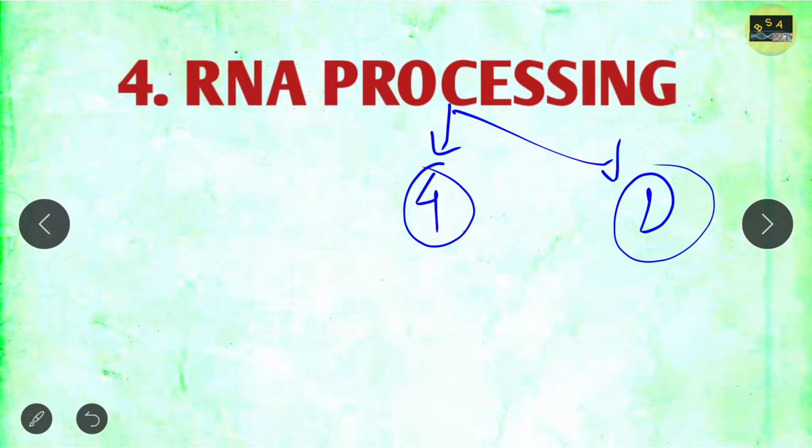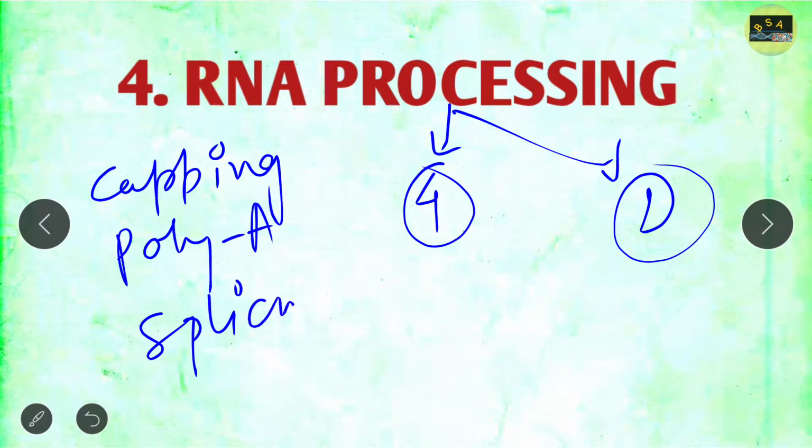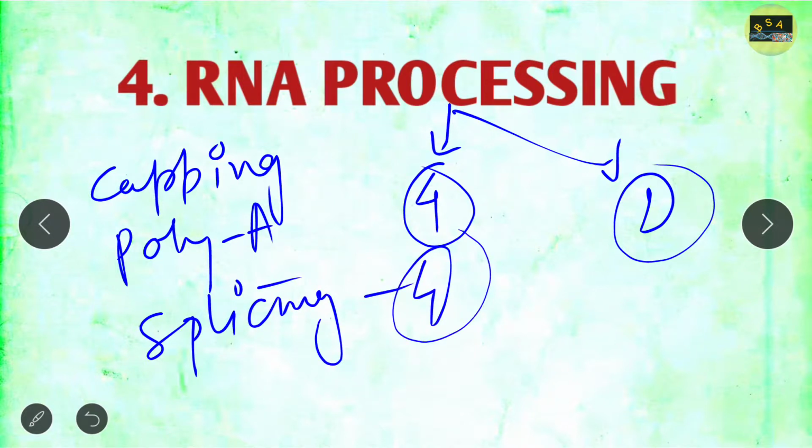But if they ask a question from splicing, then this will be a 4 marks question. Splicing is a very important part, so you should know all these things about RNA processing. Apart from RNA processing, you should know alternative processing and trans-splicing, all this.